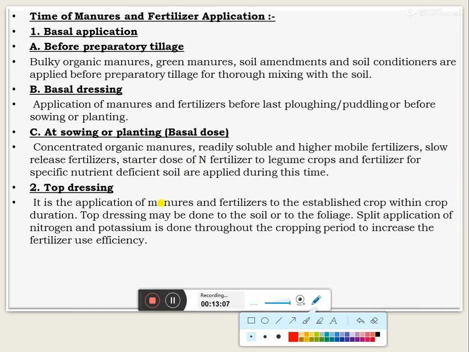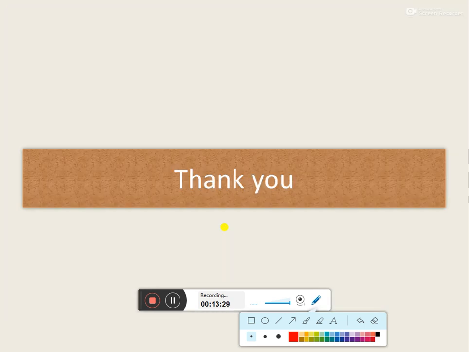In top dressing, manures and fertilizers are applied to the established crop within the crop duration, in between the standing crop, and should be applied to the soil, not on the foliage. The split application of nitrogen and potassium especially should be done throughout the cropping period to increase fertilizer use efficiency. This is today's topic, about the methods and time of application of manures and fertilizers.